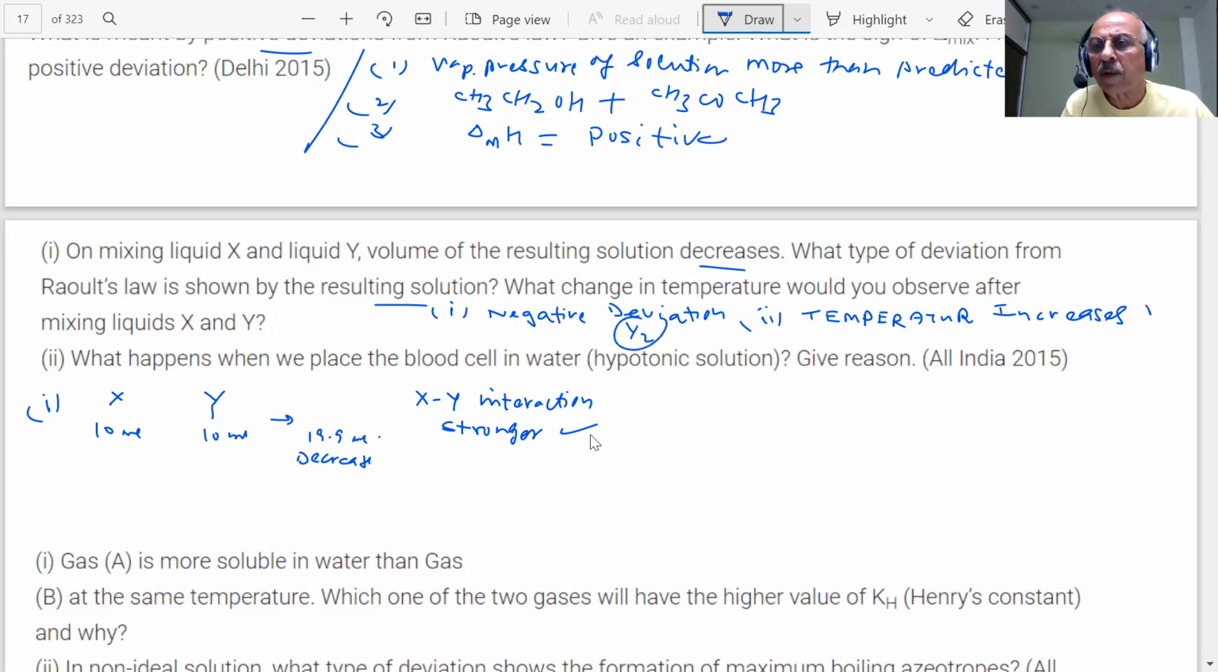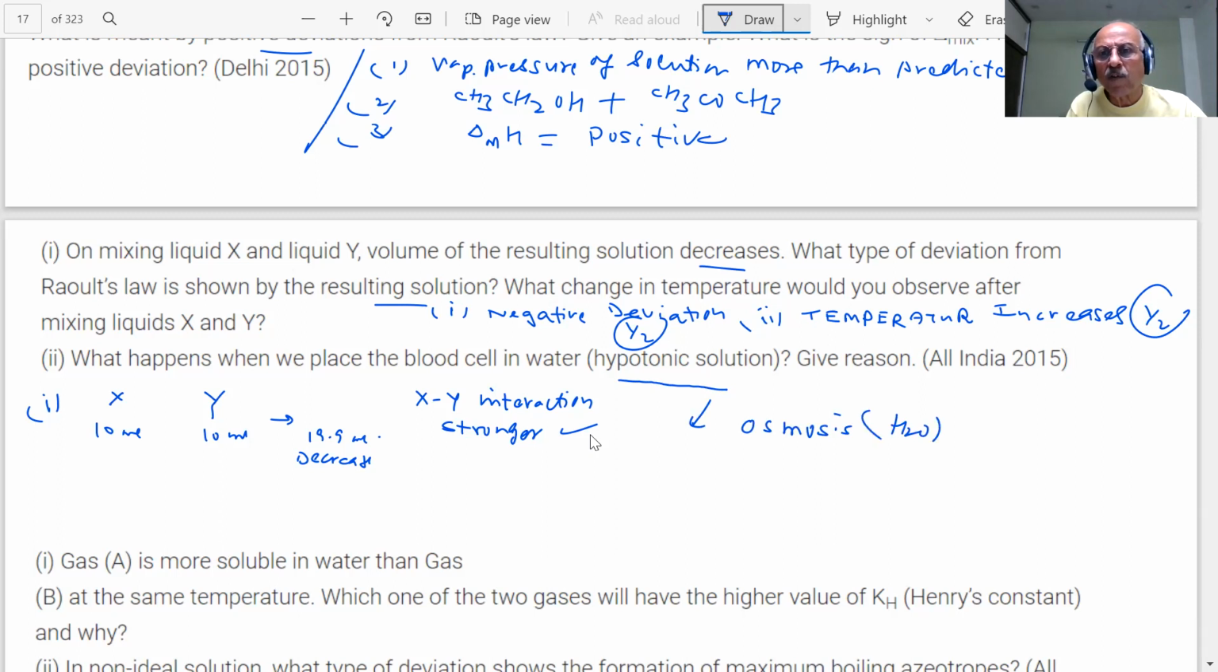Half mark and half mark. See the question in the paper. What happens when we place blood cells in water? What is he saying? Hypotonic solution, students. What is hypo? Less concentration. Is the water more dilute? What will happen then? It will swell up. Osmosis will take place.